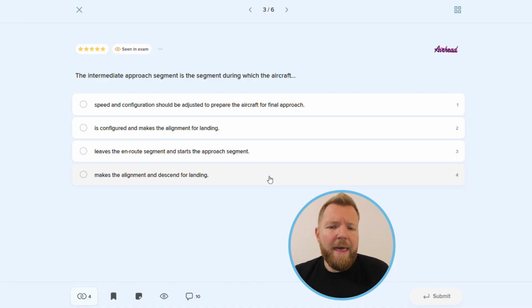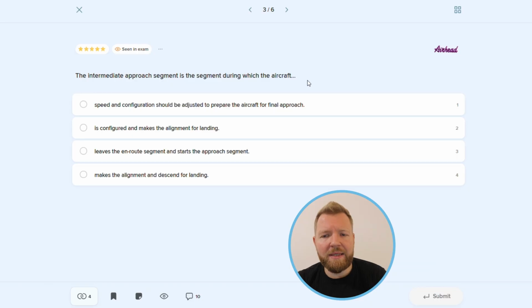Okay, so an instrument approach may have 5 segments: arrival, initial, intermediate, final, and missed approach segment. Usually, each segment starts and ends with a fix. However, sometimes the segment might begin at specific points without fixes. For example, the final approach segment of a precision approach can begin where the intermediate segment's altitude intersects the nominal glide path, which is called the final approach point.